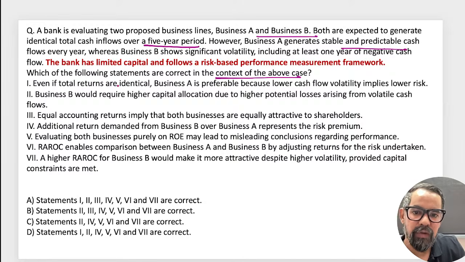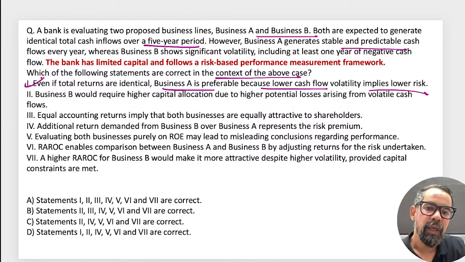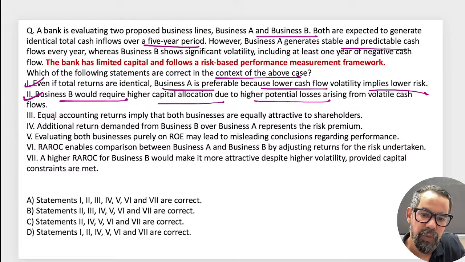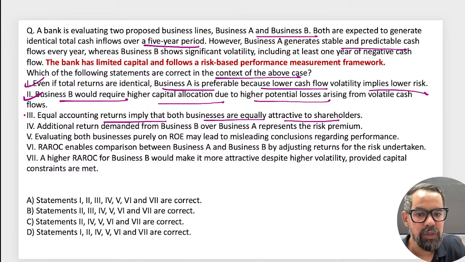So even if total returns are identical, business A is preferable because lower cash flow volatility implies lower risk. That is true. Business B would require higher capital allocation due to higher potential losses arising from the volatile cash flows. That is also true. Third statement: equal accounting return implies that both businesses are equally attractive to shareholders. This should be wrong, right? It is not about attractiveness, it is the risk profile differences, right?